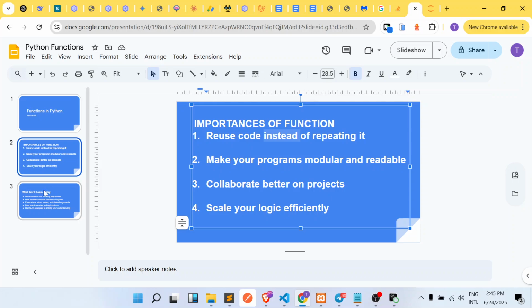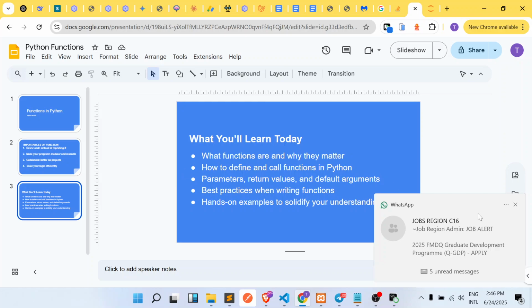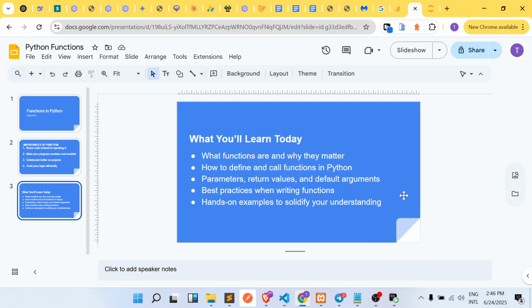So what are we going to cover in this tutorial? We are going to look at how to define and call functions in Python. We're also going to look at what parameters, return types, default arguments, and arguments are in Python. We're also going to cover some best practices, and of course show you real examples of how to define functions in Python. So let's go straight into our system and see how to define, create and use functions. This is going to be a very short tutorial.